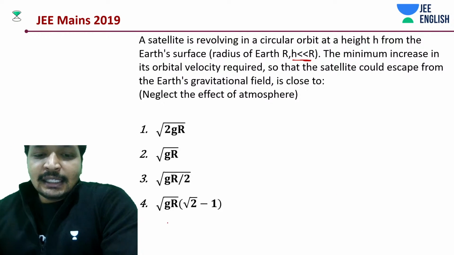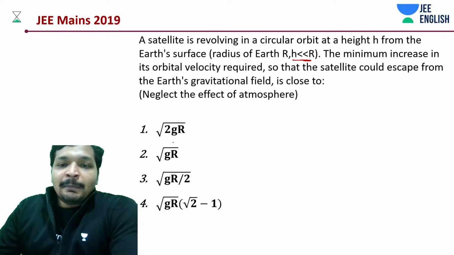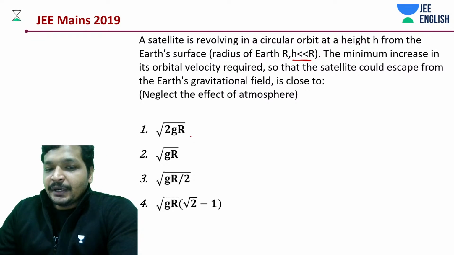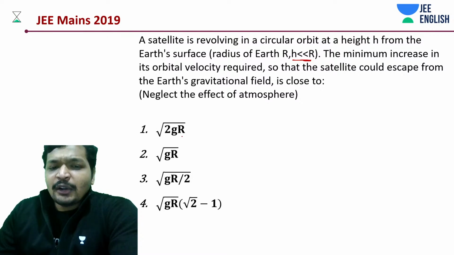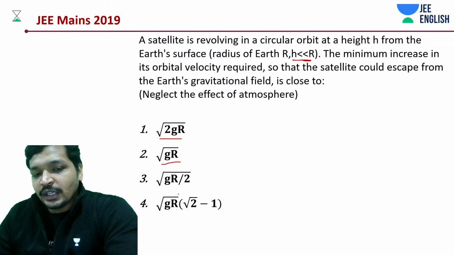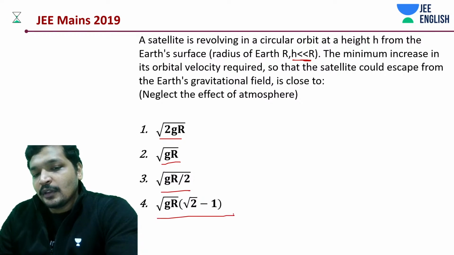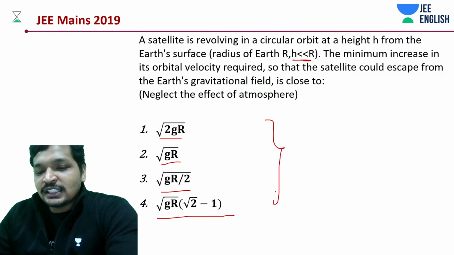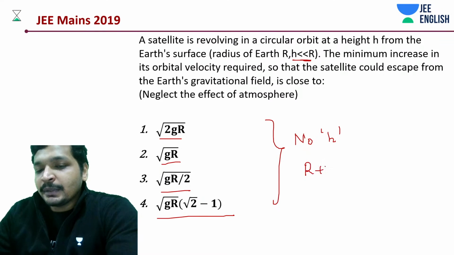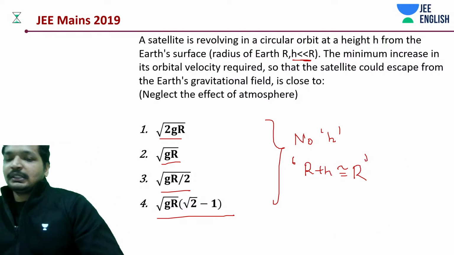Now here comes the thing. Binomial approximation, if you had applied here, somewhere h should have appeared, right? Nowhere h is appearing, okay, in the given option. Okay, that means no h. Then what is the next thing that you're probably supposed to take, r plus h approximately equal to that of r. Really good thought process. Yes. Okay,